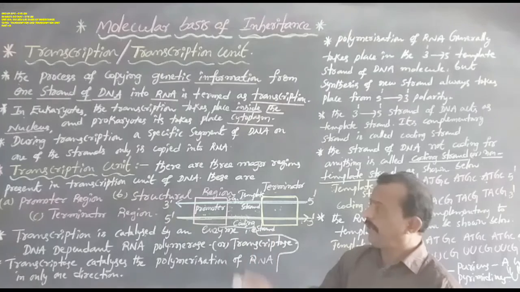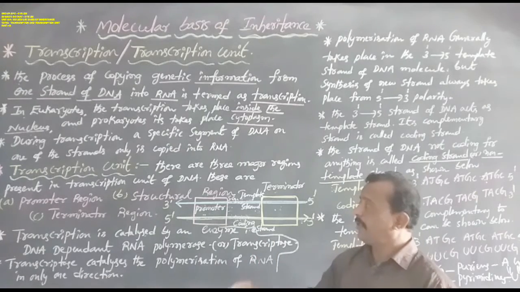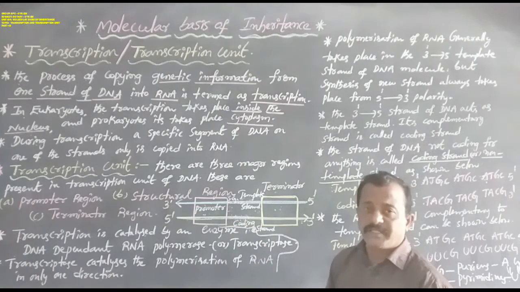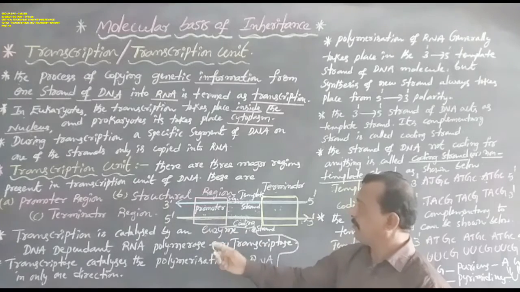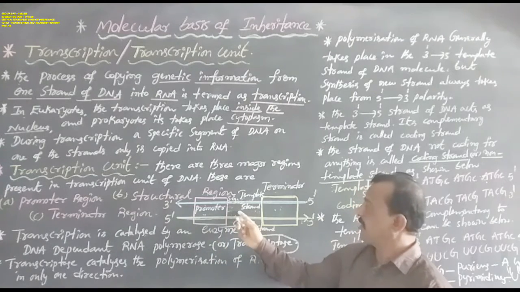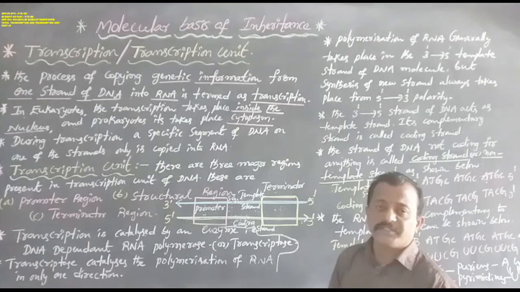Every transcription unit of DNA contains 3 regions: the promoter region, the structural gene region, and the terminator region.